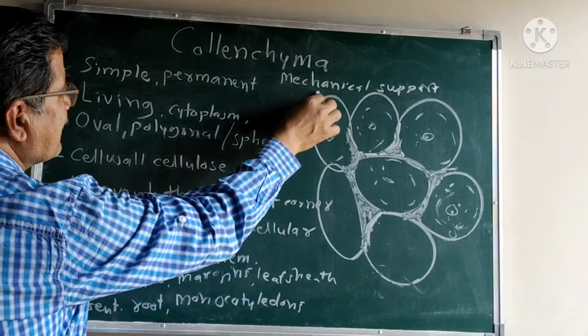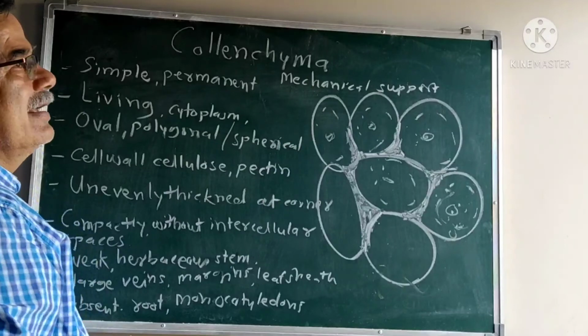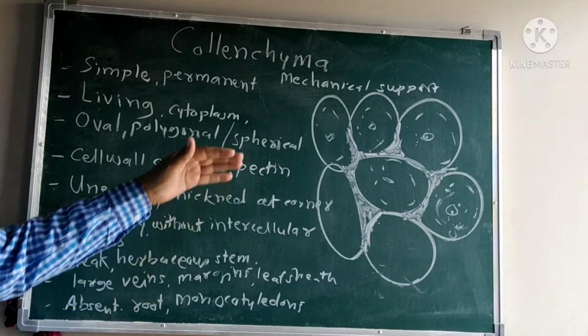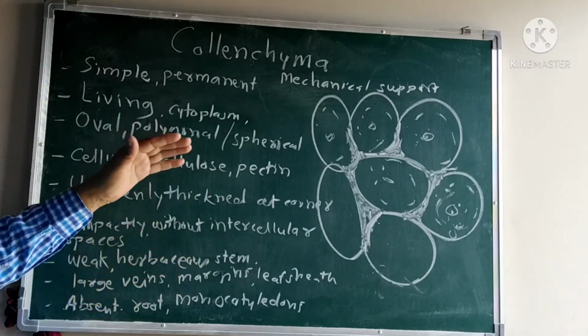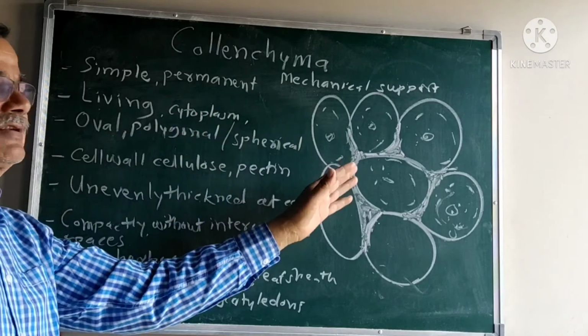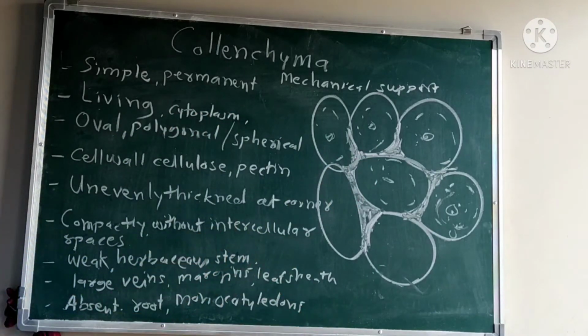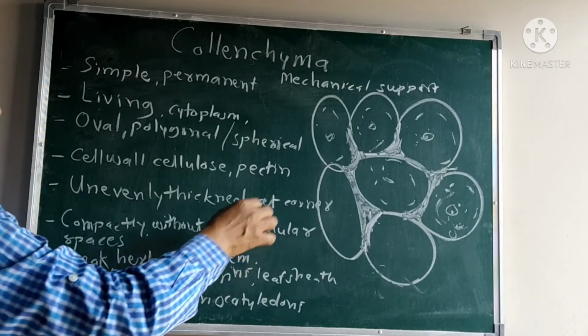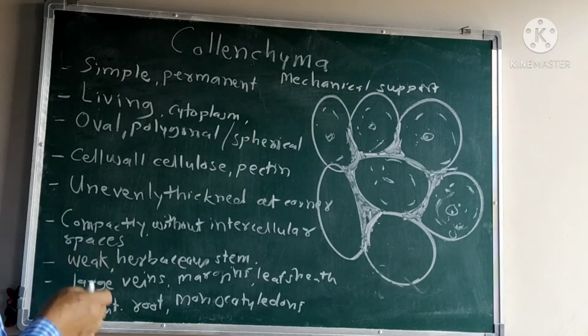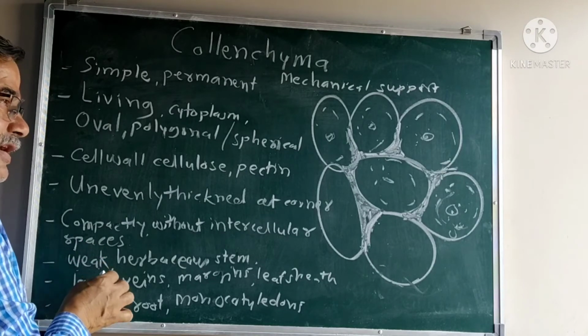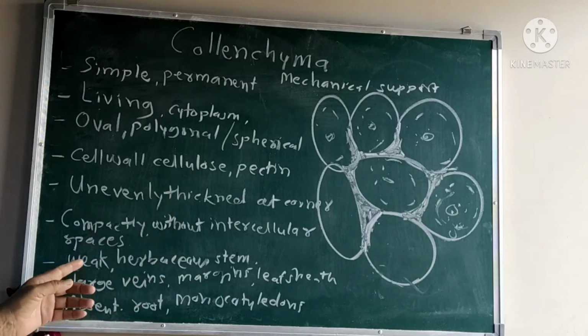It is present just beneath the epidermis. The cortex is made up of a first layer, that is the hypodermis. In this hypodermis, the collenchymatous tissues are present. It is generally present in a weak stem, that is in the cucurbita family, where the stem is weak, to stand erect and give support.